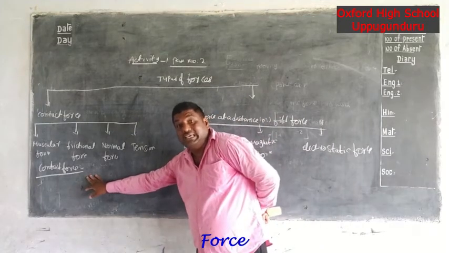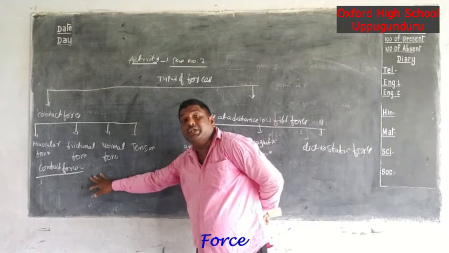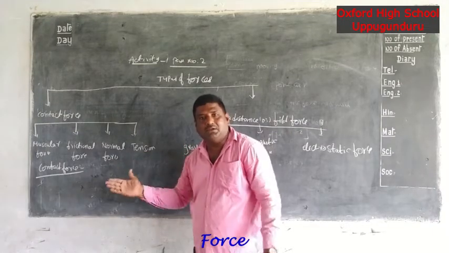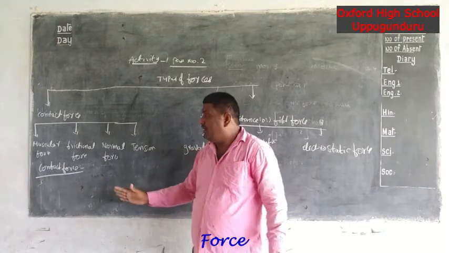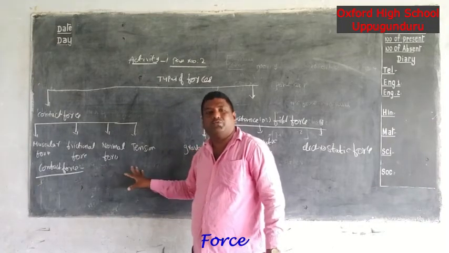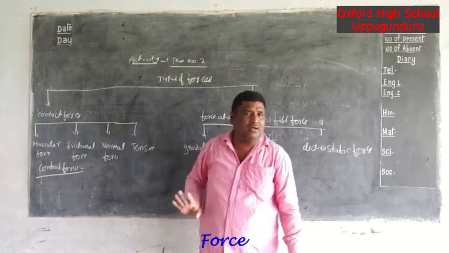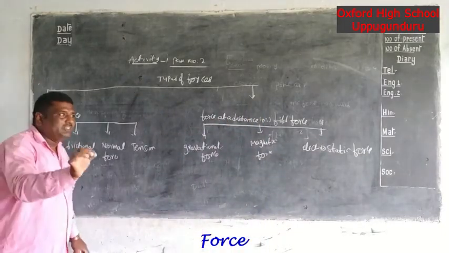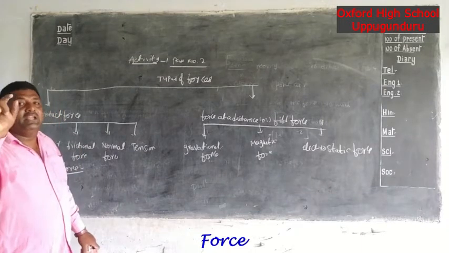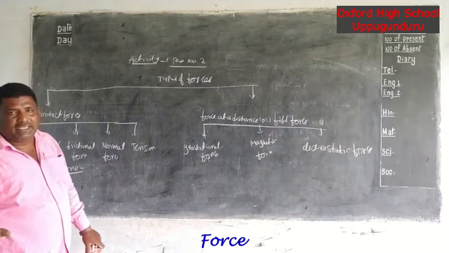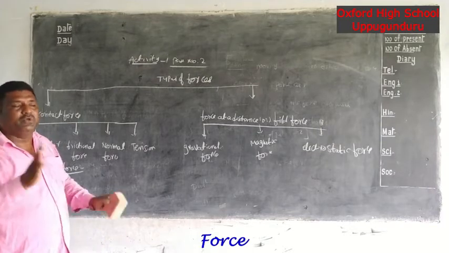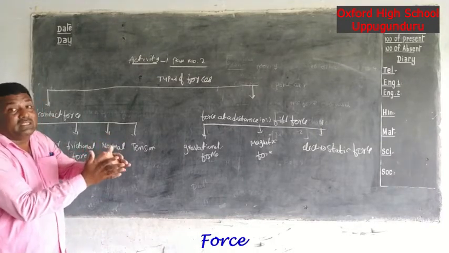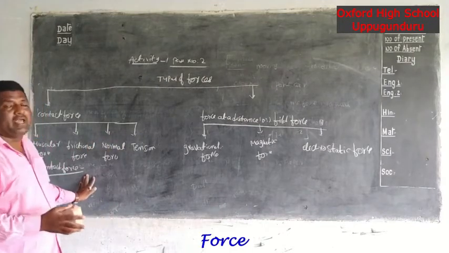The force existing between any two interacting bodies that are directly touching each other. Here two objects are touching each other. It is called the contact force.